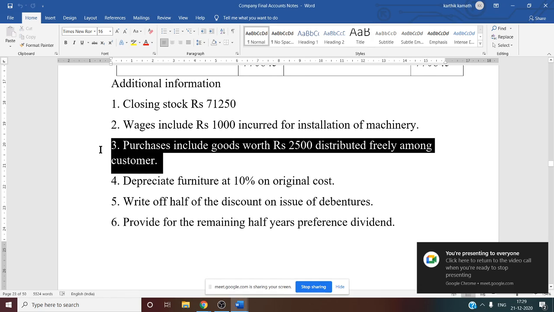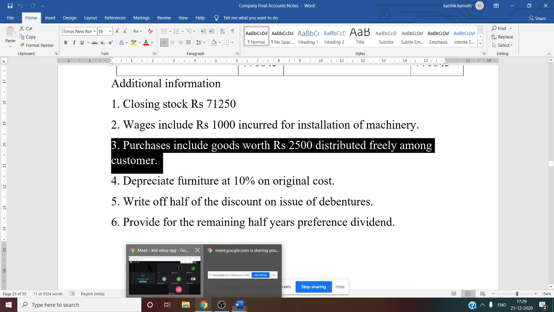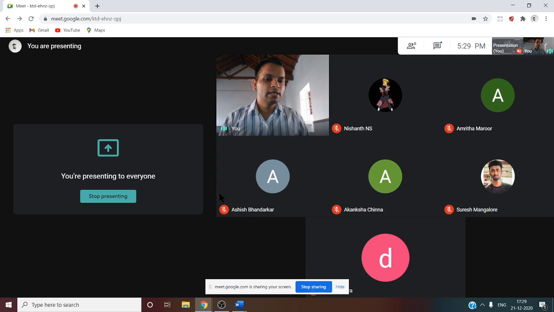Now next one. Purchases includes goods worth 2,500 distributed free among customer. So this is not a part of purchases once again. So from working note number 25, purchases of stock in trade, you have to deduct this item. Then one more thing. Distributed freely among customer means what? Can you tell me? Why is it distributed freely among customer? What is the reason? Can you tell me?